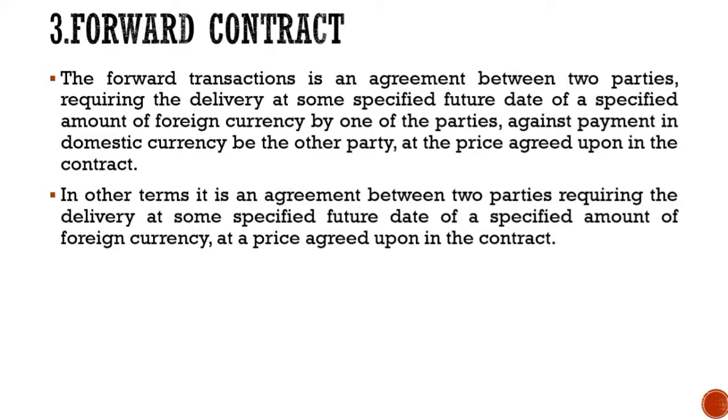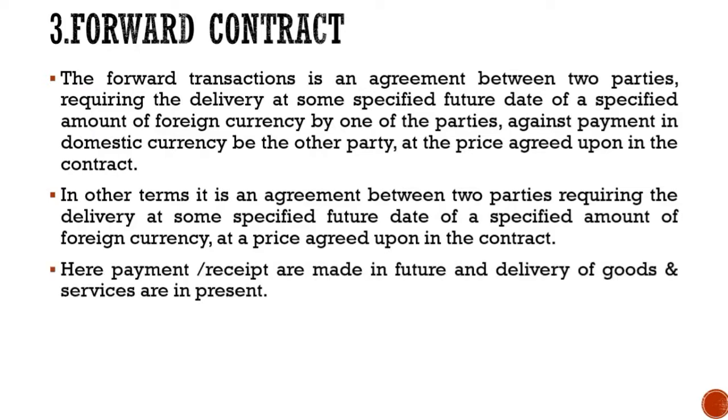So now this is similar to your future contract. However, here the rates are decided as per the forward market rates. Okay, so here again, the delivery will be made at present. However, the payment will be made in future at some specified date at a specified rate.